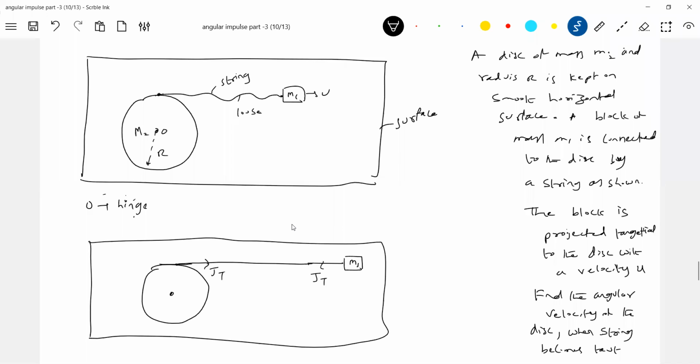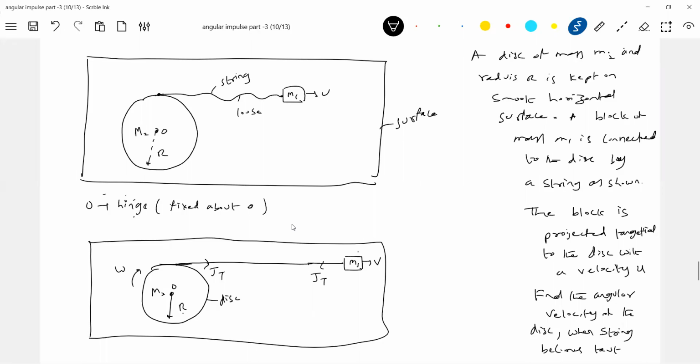Because of that impulse, it will acquire velocity V. At the same time, this impulse JT into R will set up angular impulse and it will make it rotate. O is a hinge, which means it can rotate only about O. The disk will rotate about an axis passing through O and perpendicular to the plane.